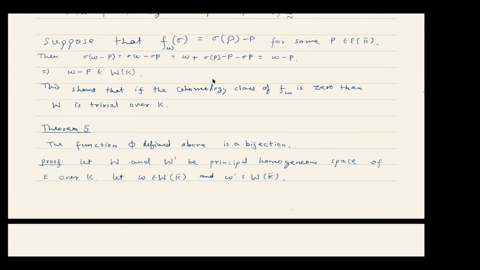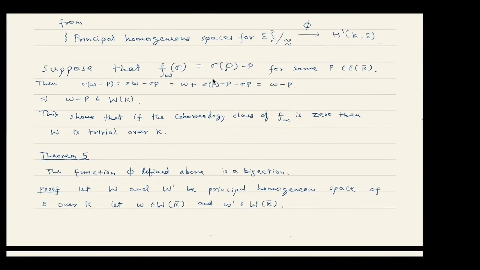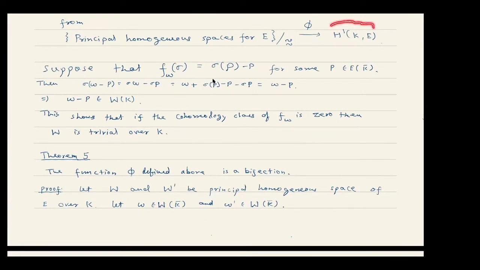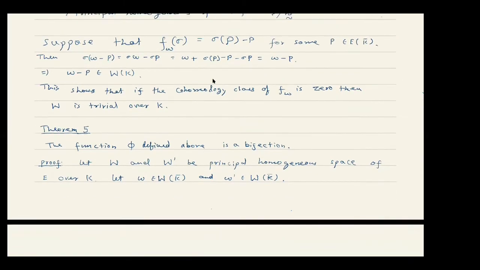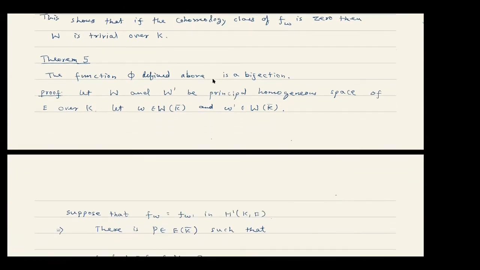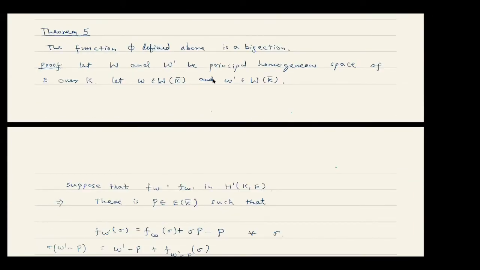Okay. So as I said, we want to show that the elements of H1 classify the principal homogeneous spaces over E. This is Theorem 5 that I stated, and this is what I was doing yesterday. So first I will show it's an injective function.